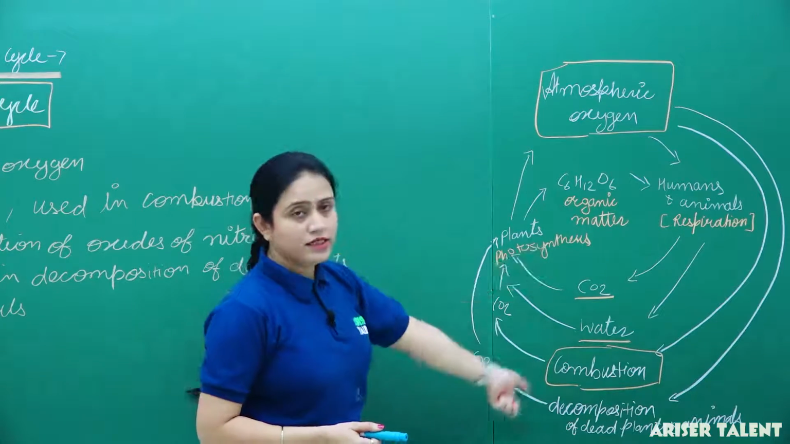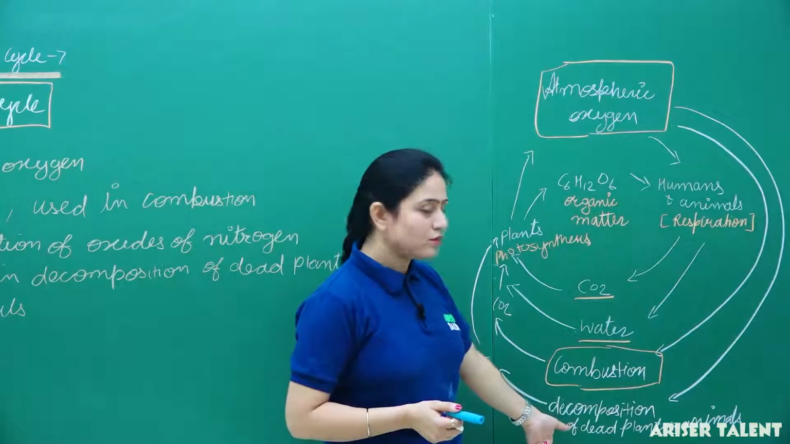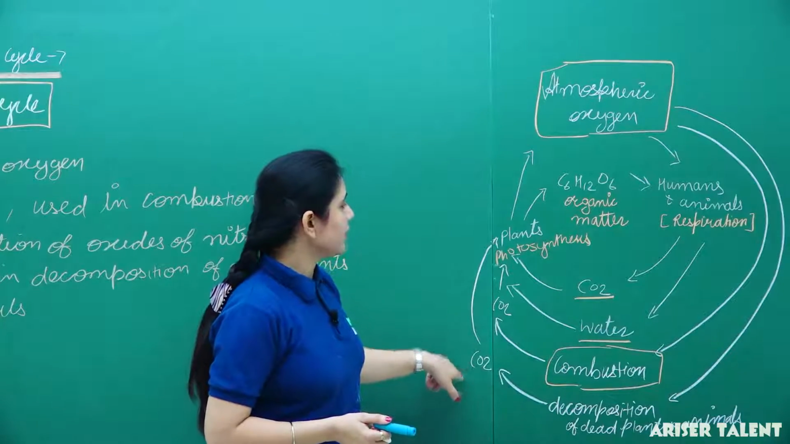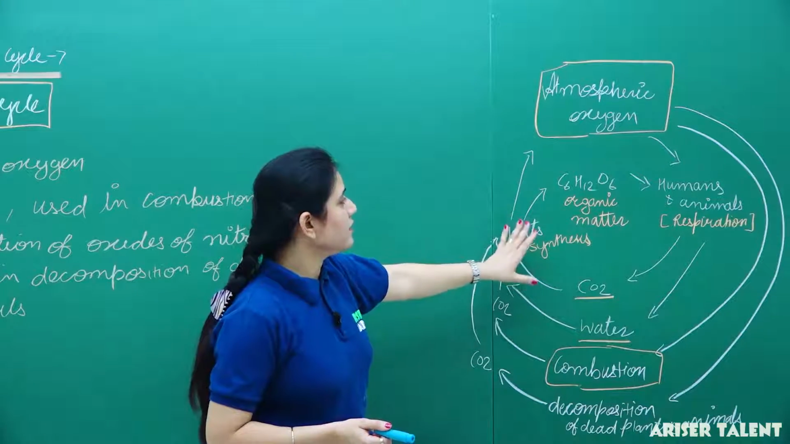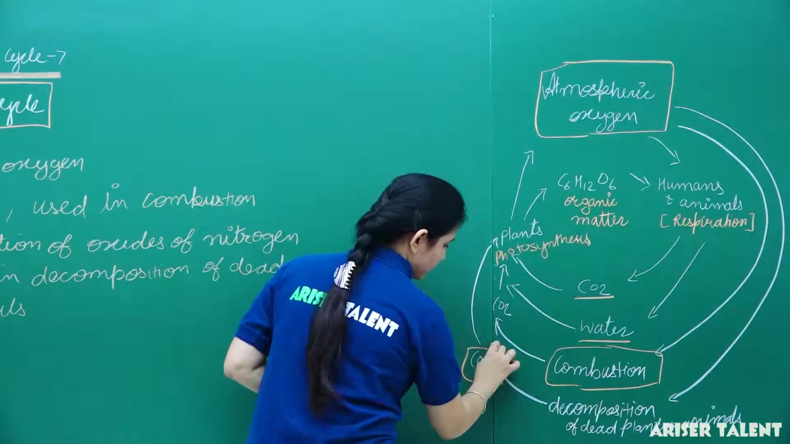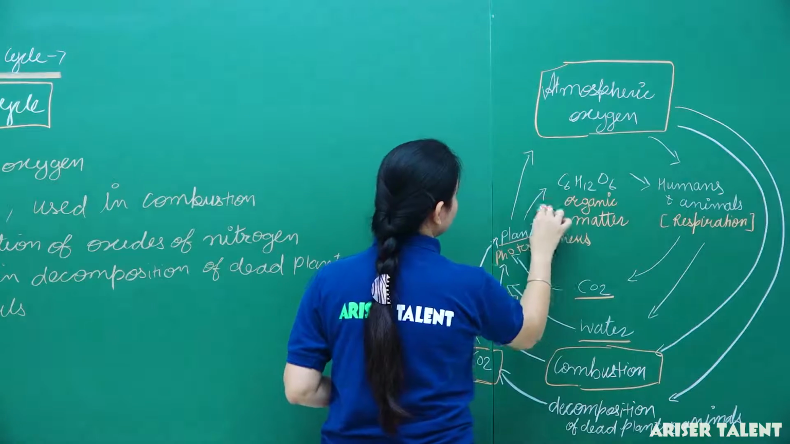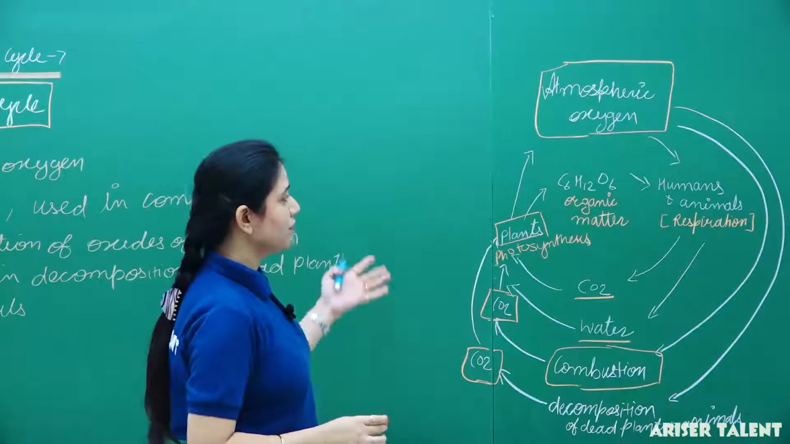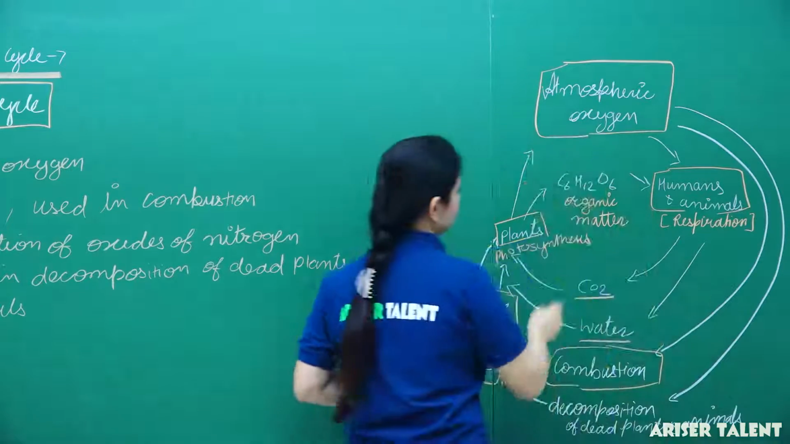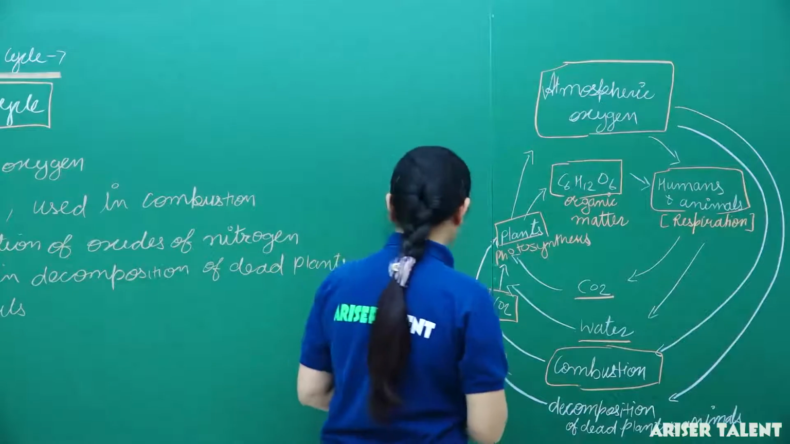Then the decomposers like bacteria and fungi again take oxygen, and they do the decomposition of dead plants and animals. They release carbon dioxide, and this carbon dioxide is again taken by plants, and they release oxygen and make glucose. So this is the complete oxygen cycle, how the level of oxygen is maintained in the atmosphere by humans and plants. The products are glucose and oxygen.